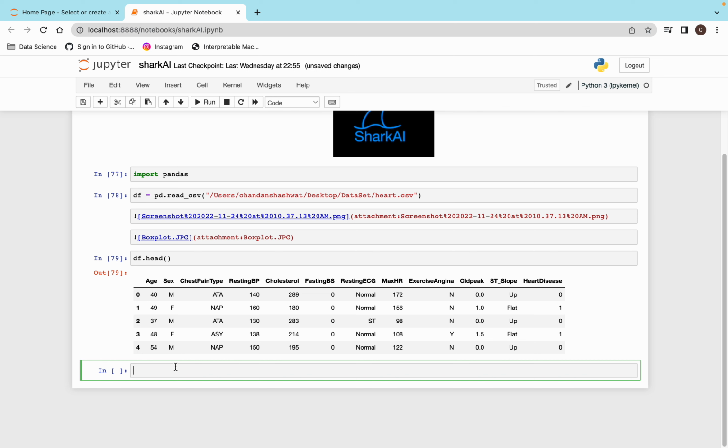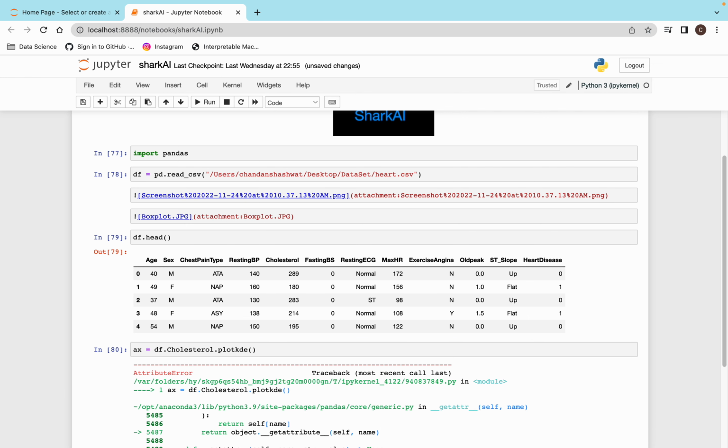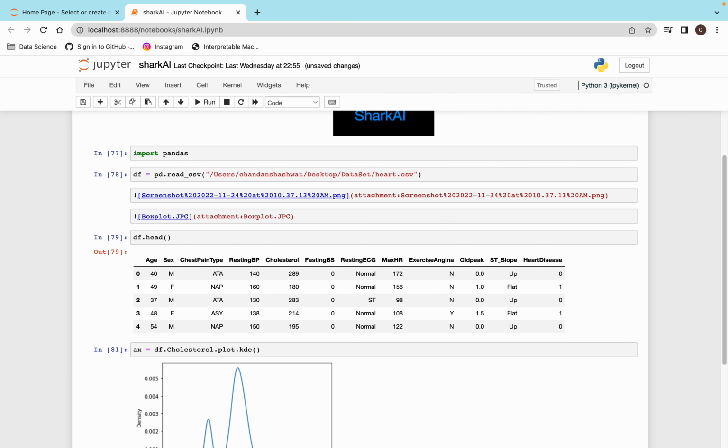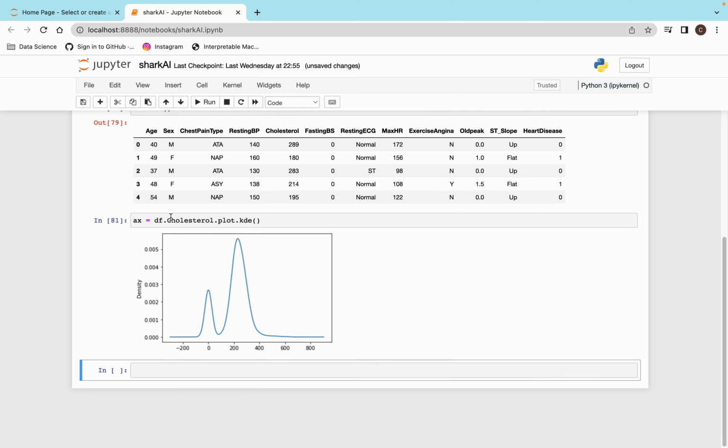Okay, so if I just try to plot ax equals df dot cholesterol dot plot dot kde, I am just plotting this cholesterol as a normal distribution.